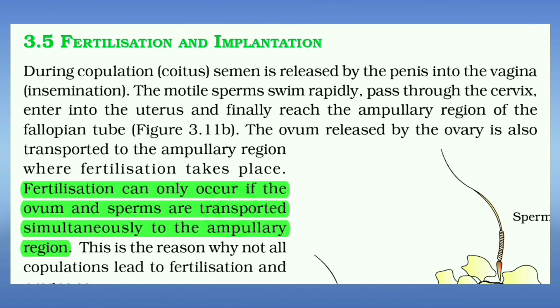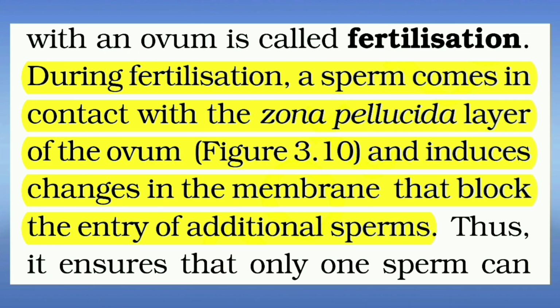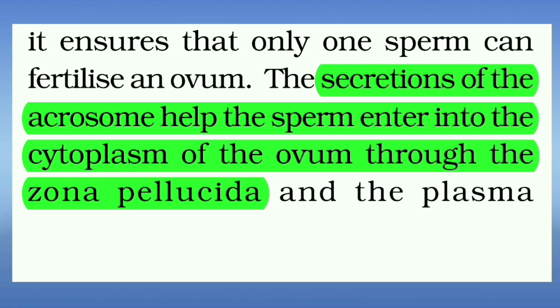Fertilization can only occur if the ovum and sperms are transported simultaneously to the ampullary region. During fertilization, a sperm comes in contact with the zona pellucida layer of the ovum and induces changes in the membrane that block the entry of additional sperms. Secretions of the acrosome help the sperm enter into the cytoplasm of the ovum through the zona pellucida and the plasma membrane.